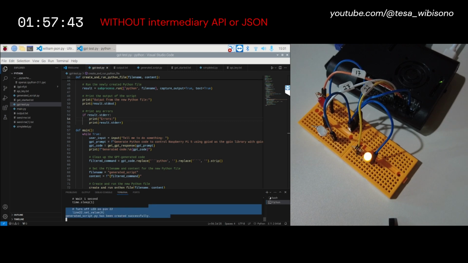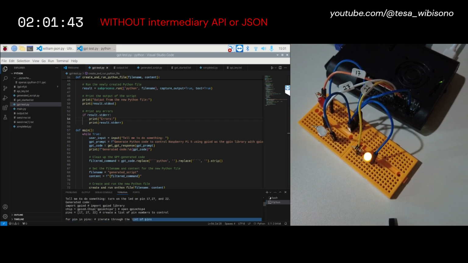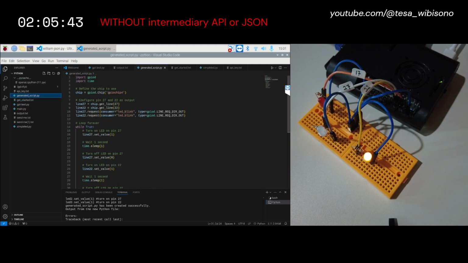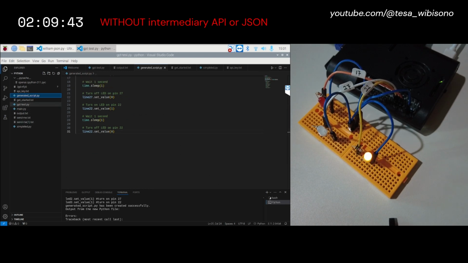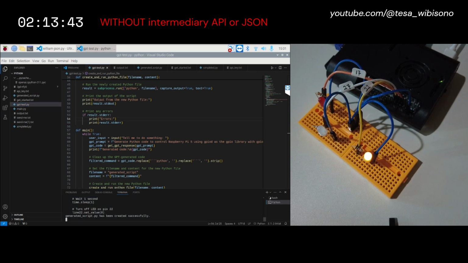Now, we are just going to save all the code made by ChatGPT API to control the components for documentation purposes. Then we are checking the code produced by ChatGPT API to make the LEDs blink. We stop the program and run it again.